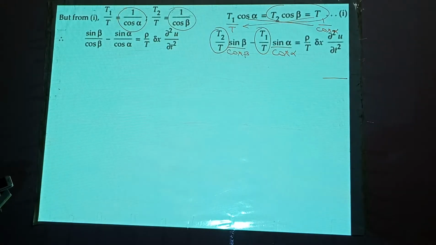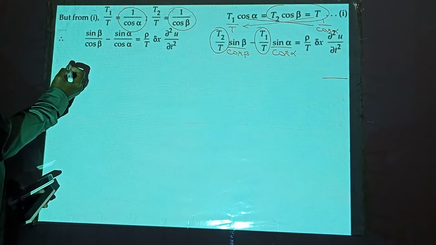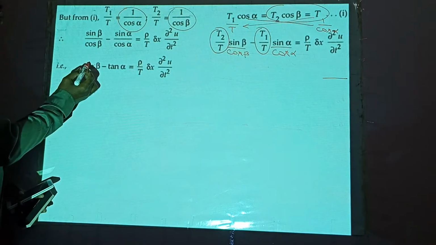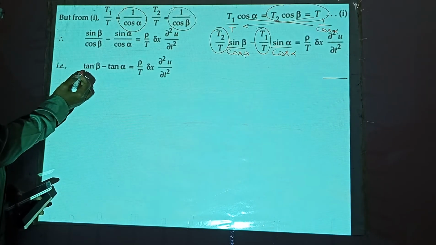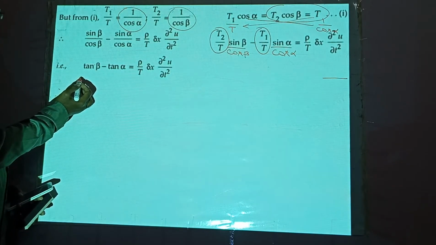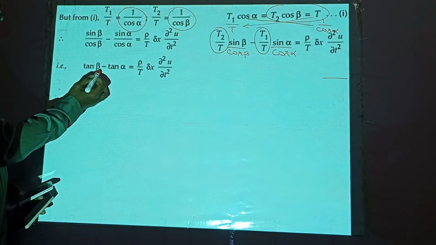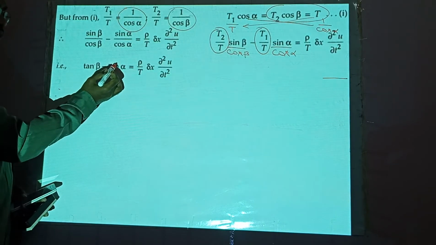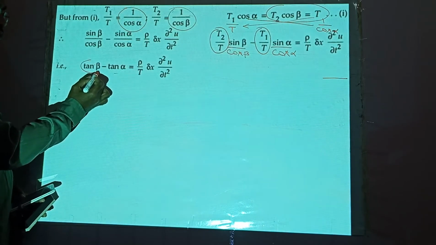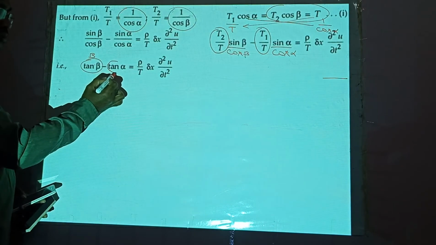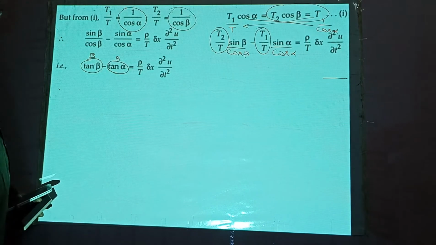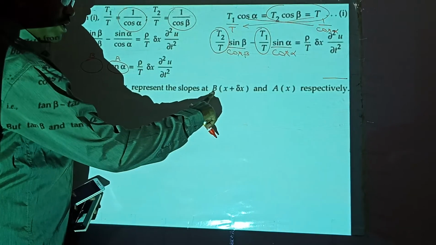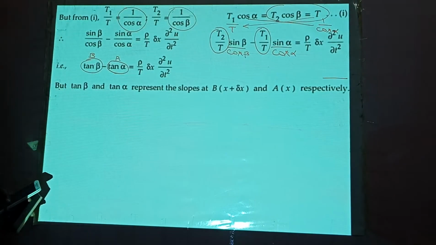and that. We know what sin by cos is. Sin by cos is tan. So this becomes tan beta minus tan alpha is equal to this. But what is tan beta? Tan represents the slope. Slope at the point B, and this is the slope at the point A. Tan beta and tan alpha represent the slope at the point B and A respectively.